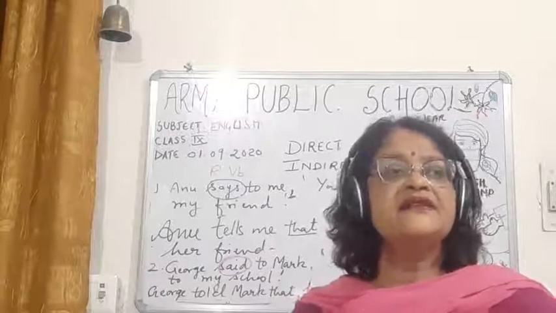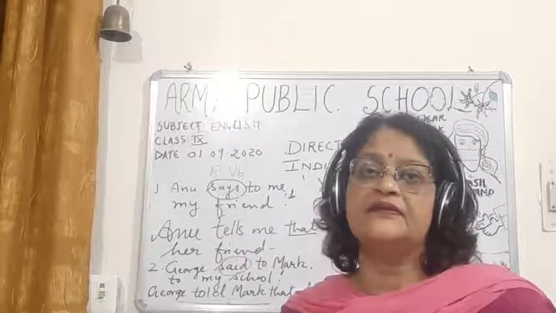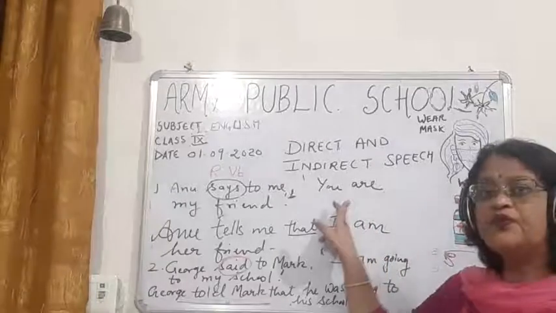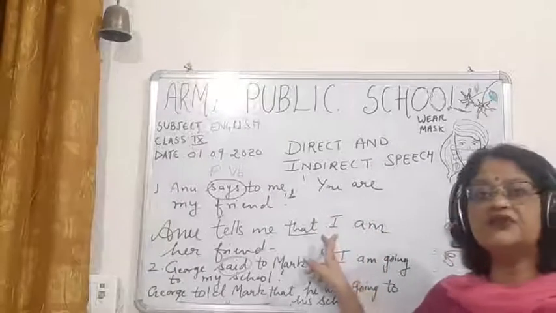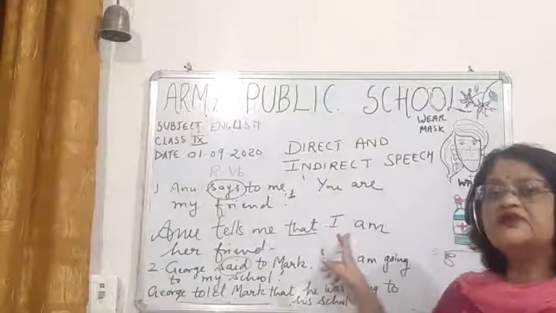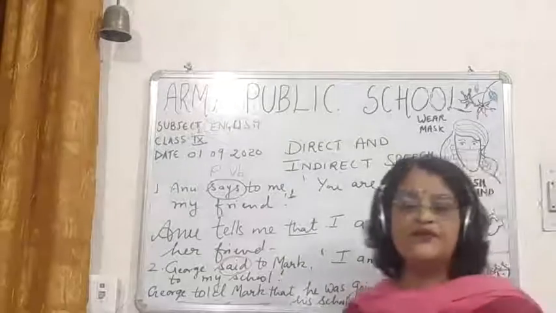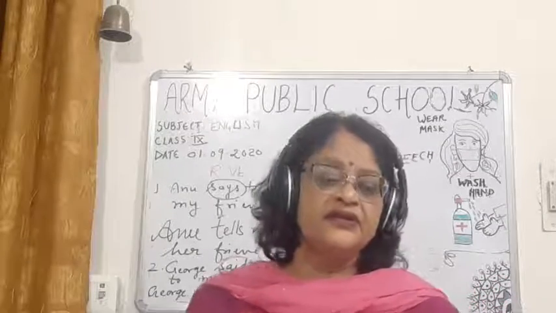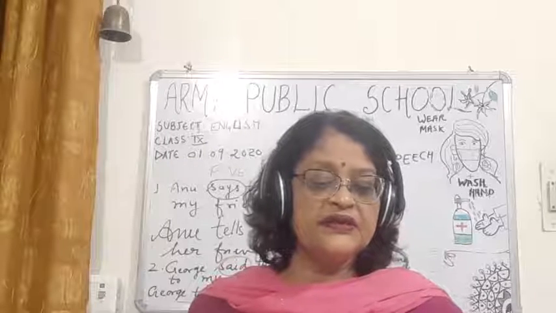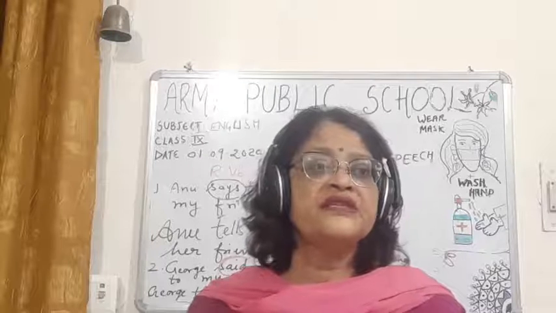And children, when the pronouns are changed, the verb will be automatically changed. All right, like here, are is the verb with you, and with I we never use are. With I, what do we use? We use am. So the verb is changed. Okay, so this thing, children, you can see. All right, what you will see here?